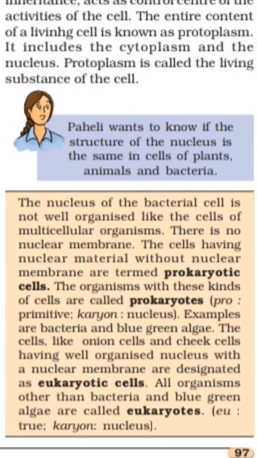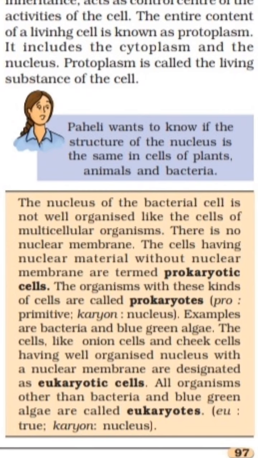Now here, most important part, you may be asked to differentiate or define the terms: prokaryotes, prokaryotic cells, eukaryotic cells, eukaryotes. See the terms again. The cells which are having nuclear material but without nuclear membrane are termed prokaryotic cells. And the organisms which have prokaryotic cells are called prokaryotes. Example, bacteria and blue-green algae.